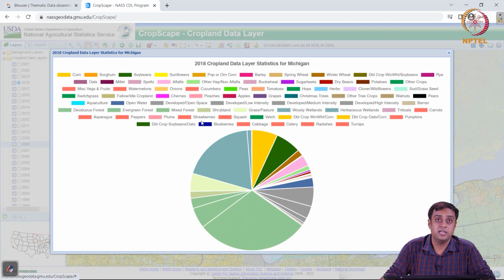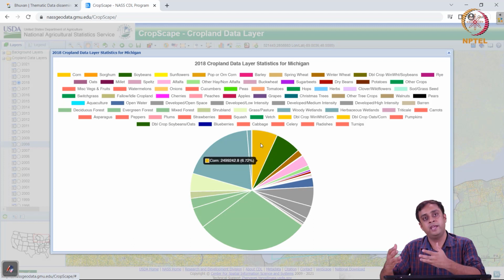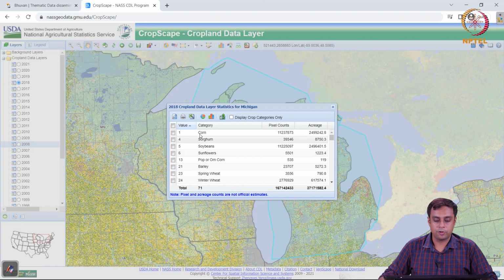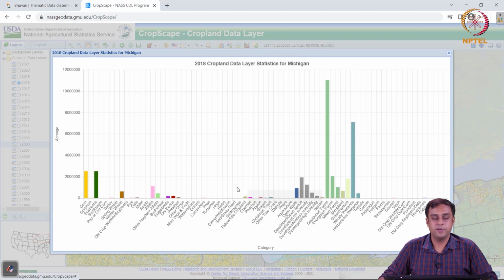We can also draw a pie chart. It's much more elaborate here. The pie chart is dynamic. I can actually go over different regions and it will tell me what's the crop type, what's the area, what's the percentage, and so on and so forth. Similarly, I can also draw a bar chart, which gives me an understanding of what's the area coverage across different types. From a pie chart to a bar chart, similar understanding, but here is another functionality, all right.